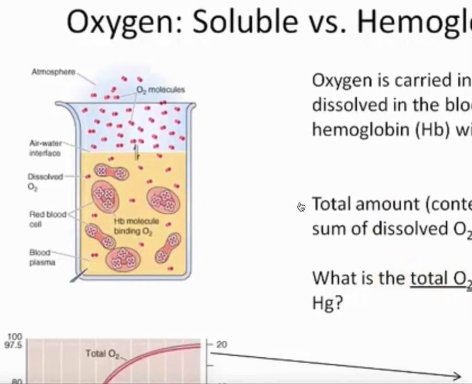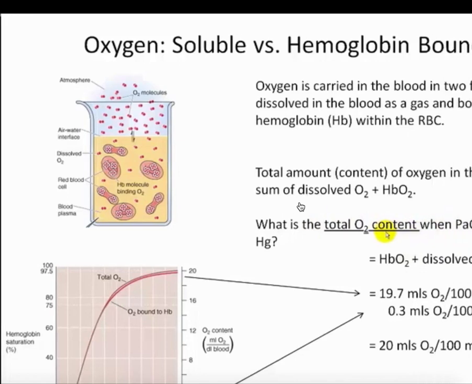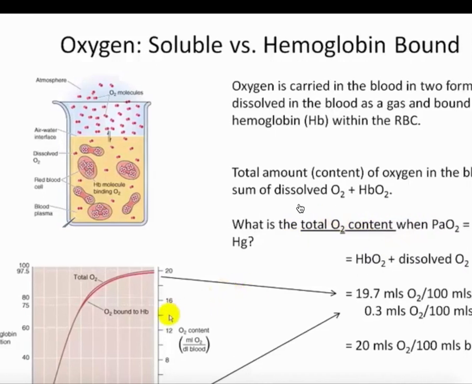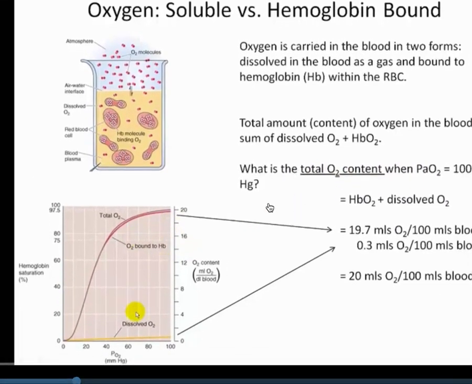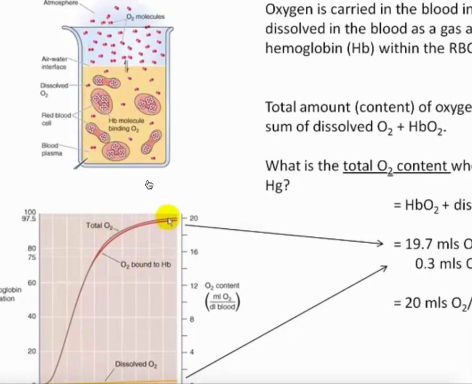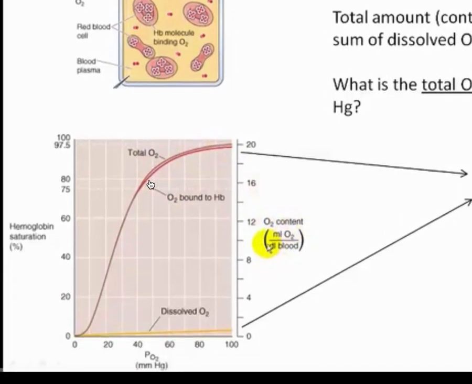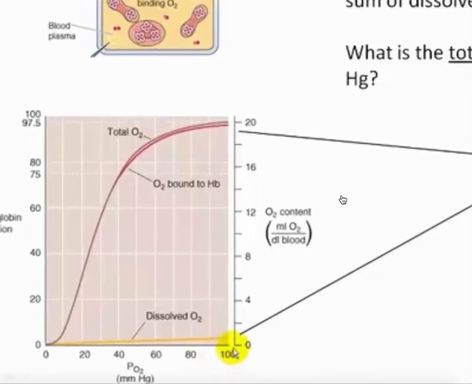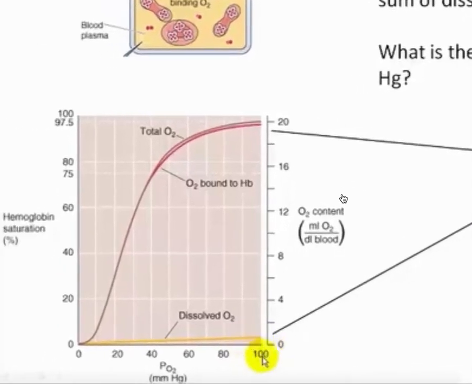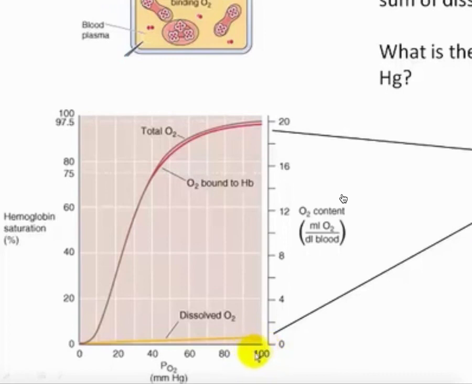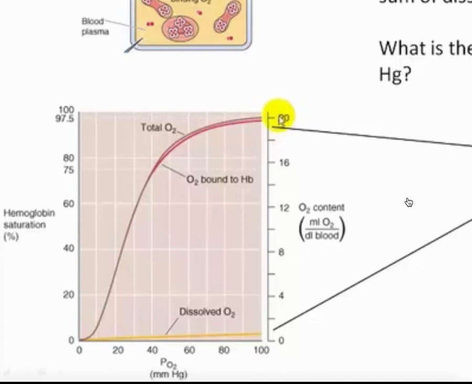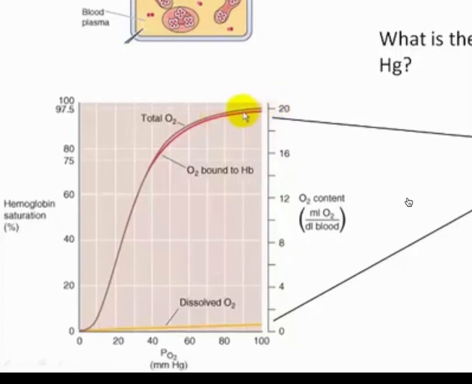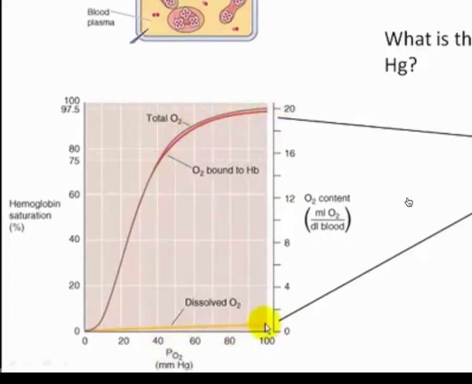And so the question is, what is the total content of arterial oxygen? How we look at that is to look at the sum of these two. As it turns out, we've seen this graph before. So here is the total amount of oxygen, and here's the O2 content, mLs of oxygen per deciliter of blood. You can remember that a deciliter is 100 milliliters. At a normal physiological PaO2, which should be for all of us at sea level breathing room air, which is 21% oxygen, the alveolar and arterial PaO2 should be 100 millimeters of mercury. And if we come up to this point, our content is about 20 milliliters of oxygen per deciliter of blood. As it turns out, about 19.7 is coming from hemoglobin bound and about 0.3 is coming from the dissolved form.